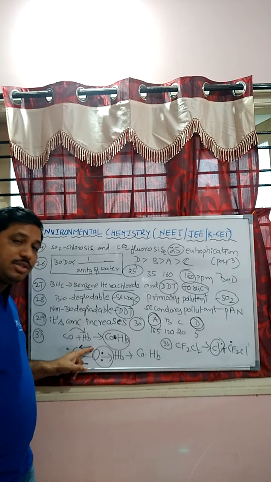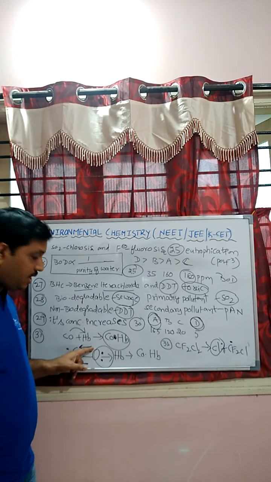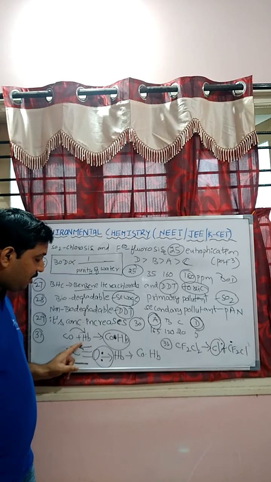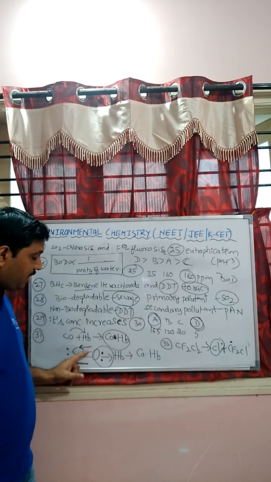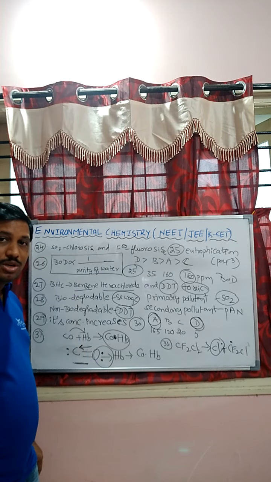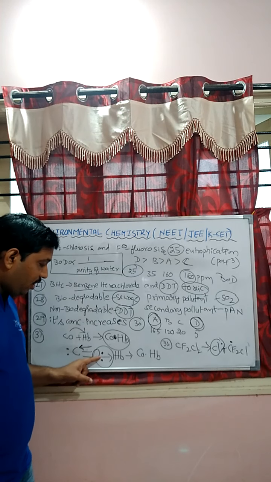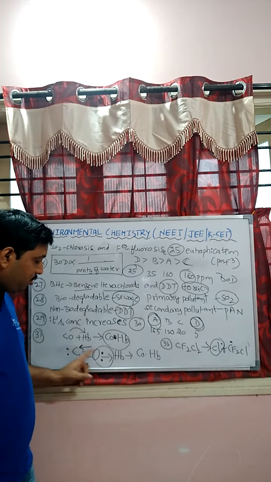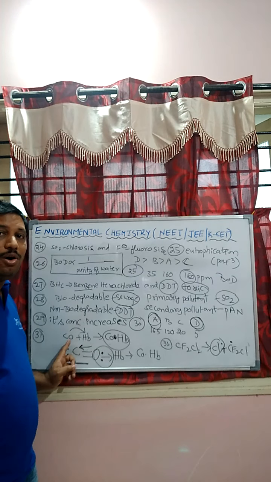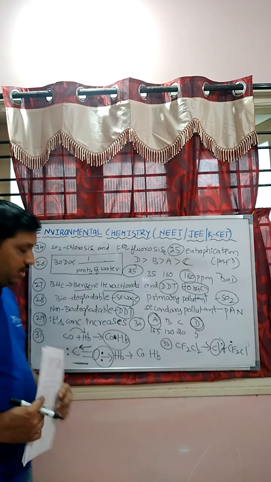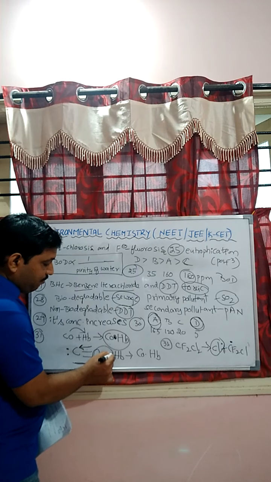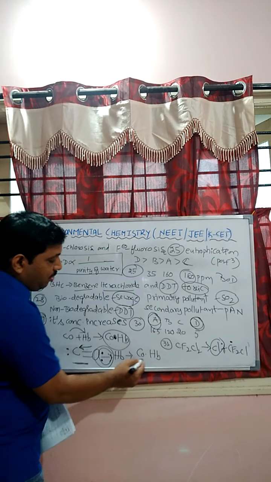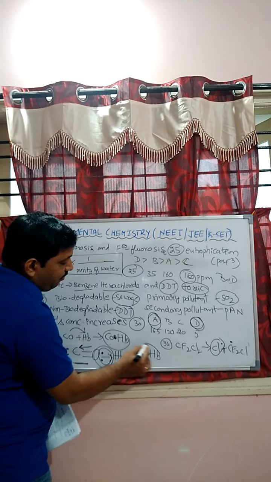The two lone pairs on the oxygen atom can form a dative bond with the carbon atom. The remaining two are single bonds. And oxygen contains one lone pair, carbon contains one lone pair. Both these lone pairs are present on the oxygen and carbon atoms. The lone pair on the oxygen atom can form a coordinate covalent bond with hemoglobin.